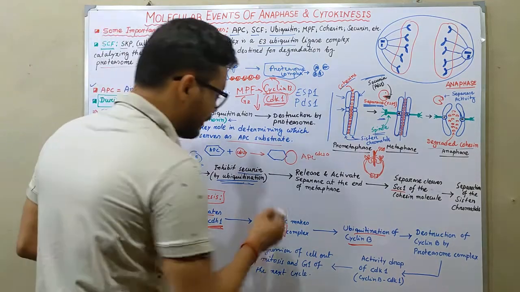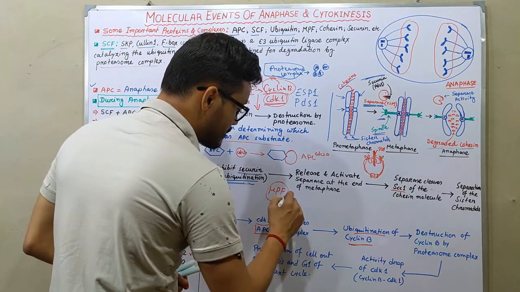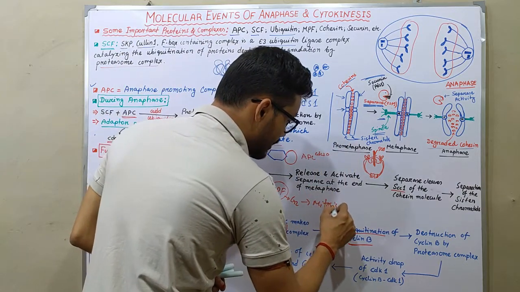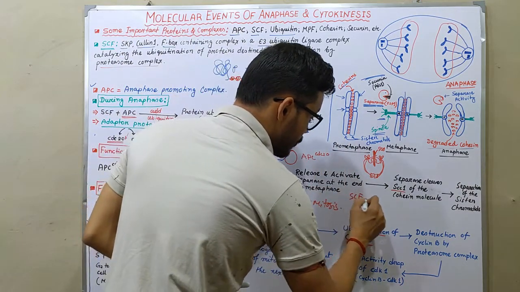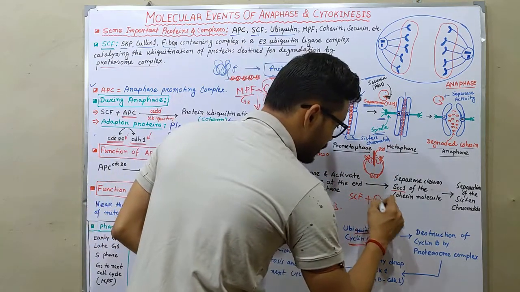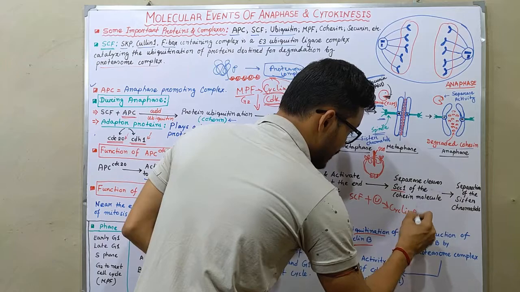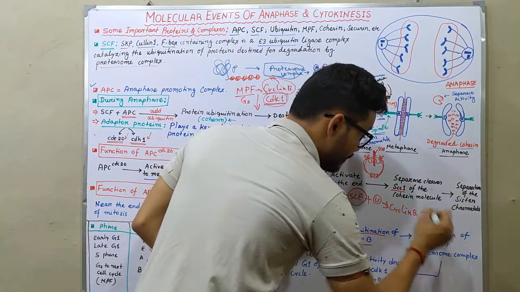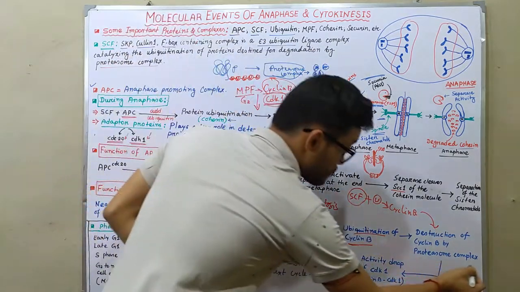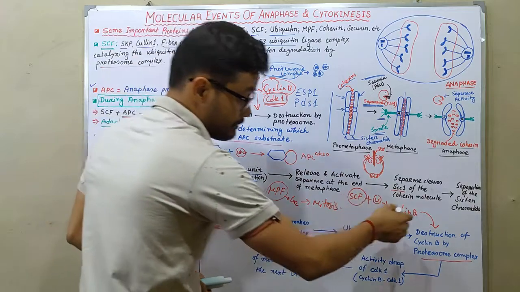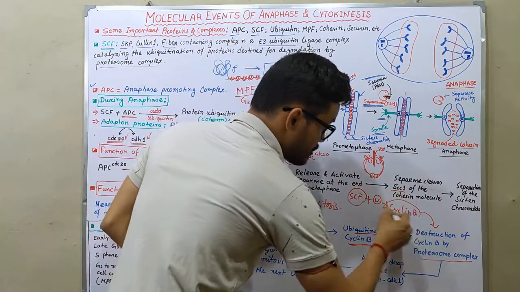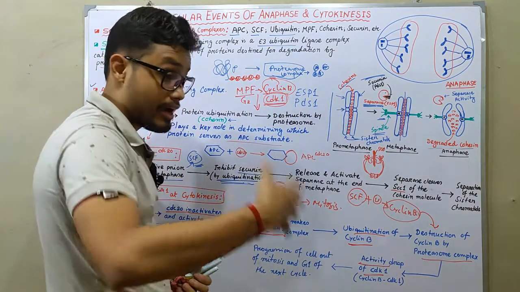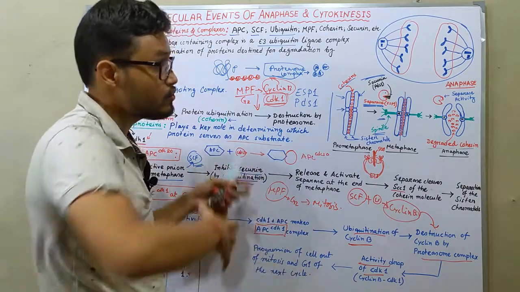So when MPF is functioning, from G2 to the mitosis phase, that means at the end of the mitosis, SCF actually works. SCF mediates ubiquitination of cyclin B. So here cyclin B is ubiquitinated with the help of SCF and then degraded, or destroyed by the proteasome complex. I already told you that. In the absence of cyclin B, the activity of CDK1 drops, and now the cell comes out of mitosis and enters into the next G1.